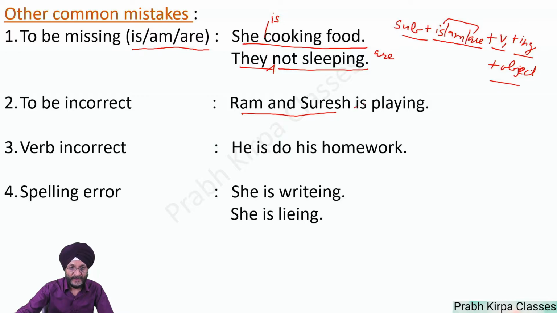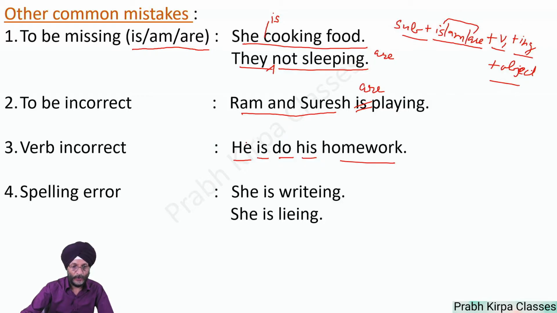So here we will cut R and will write it as Ram and Suresh are playing. Verb is incorrect here.